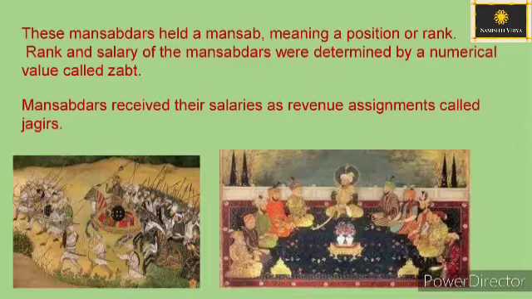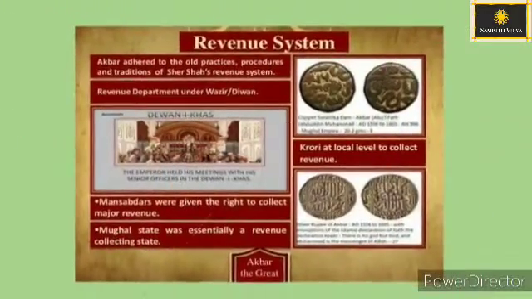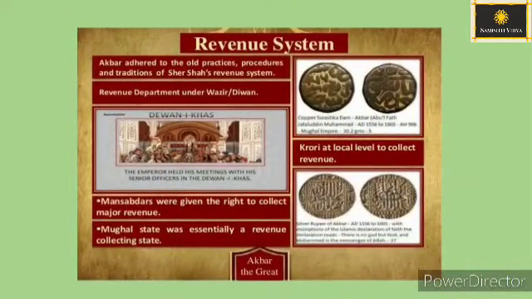Mansabdars received their salaries as revenue assignments called Jagirs. In Akbar's reign, these Jagirs were carefully assessed so that their revenues were roughly equal to the salary of the Mansabdar. By Aurangzeb's reign, this was no longer the case. The actual revenue collected was often less than the granted sum. The main source of income available to Mughal rule was tax on the produce of the peasantry.